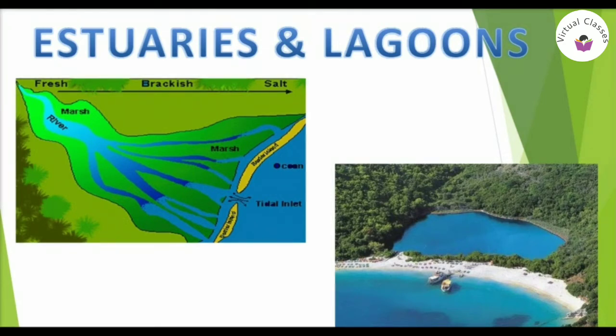An estuary is an area where a freshwater river or stream meets the ocean. In estuaries, the salty ocean mixes with a freshwater river, resulting in brackish water. From the figure, you can understand a river is coming with its fresh water and getting mixed with the salty water of the ocean to make brackish water in between.